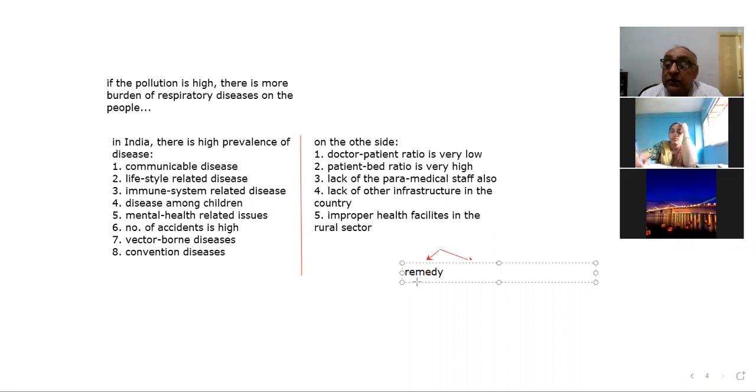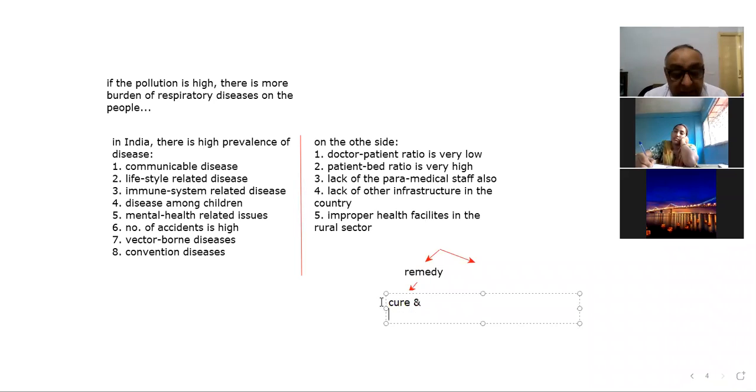In remedy, what is there? Cure and treatment. That is the remedy, right? It means you got ill, and there are hospitals. You go to that hospital, they would treat you, they would cure your disease, and you will become okay, right? And the second thing is the prevention.